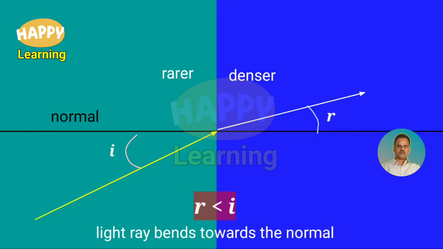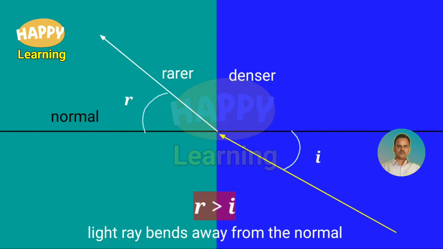In this picture, the light ray is traveling from rarer medium to denser medium and the interface is a straight line. The angle of incidence, that is the angle between the incident ray and the normal, is I, and the angle of refraction, that is the angle between the refracted ray and the normal, is R. So here the angle of refraction R is less than I. As the light ray travels from rarer to denser, the angle of refraction R is less than the angle of incidence I. So the light ray bends towards the normal.